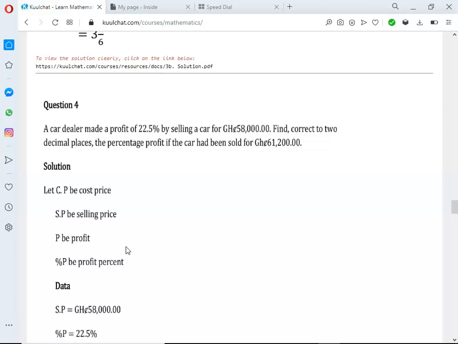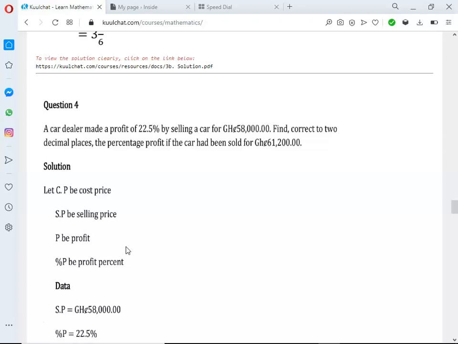It's like you've gone to the market to purchase tomatoes for 10 cedis. When you came, you sold the tomatoes for 12 cedis.